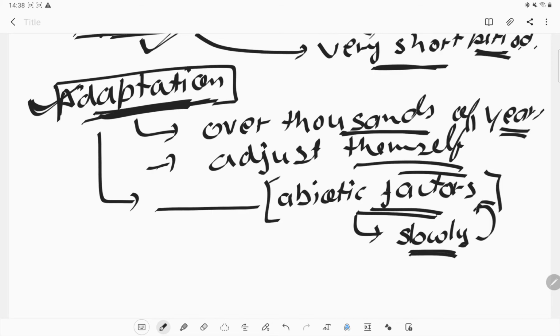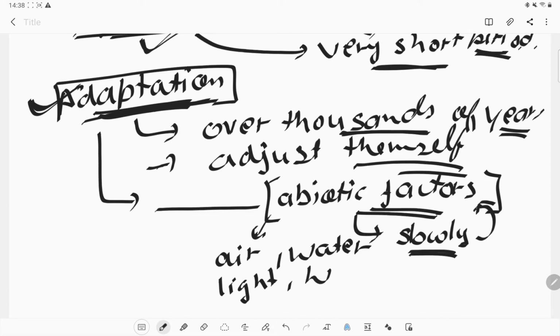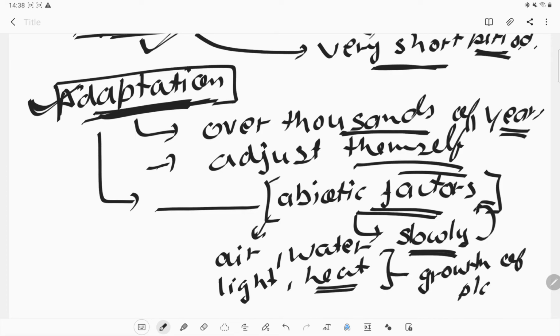Abiotic factors like air, water, light, heat are important for the growth of the plants and animals living there.